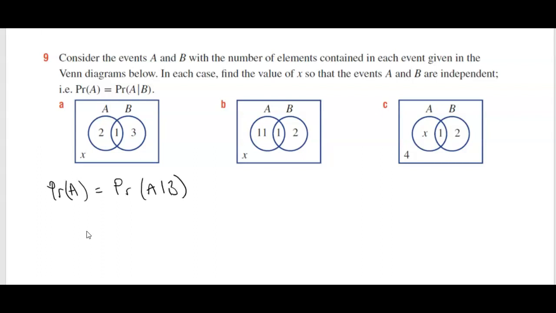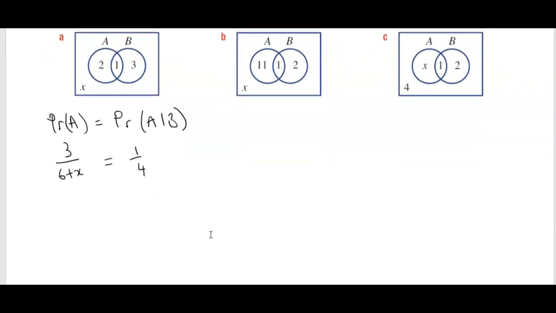So the probability of A is 3 over our total. We've got 3, 6, and an X, so 6 plus X. Okay, we don't know what X is. Then the probability of A given B is their intersection over the probability of B, which is 4. And then we just have to work out what X is equal to.